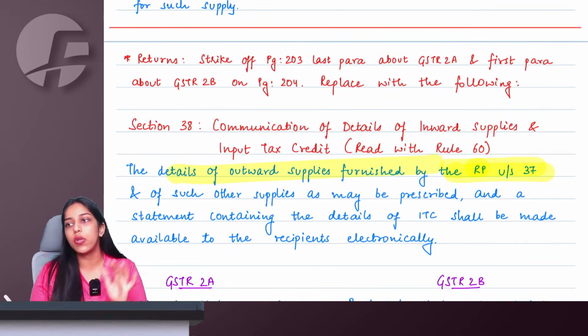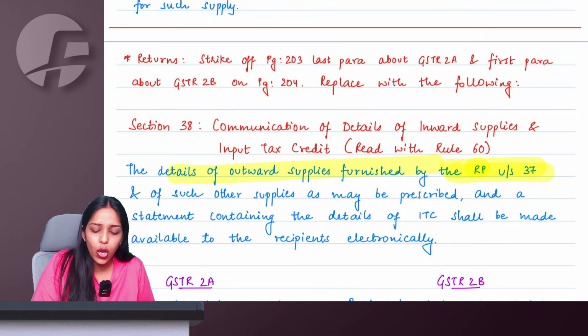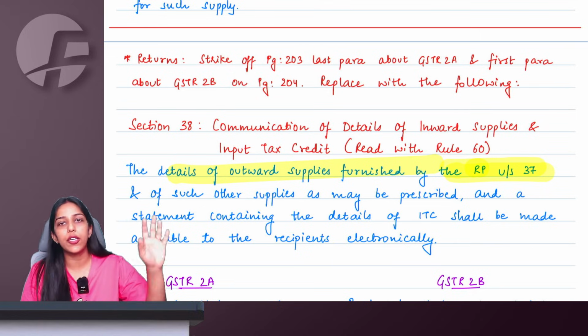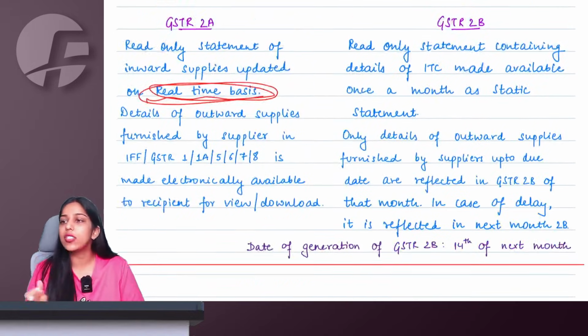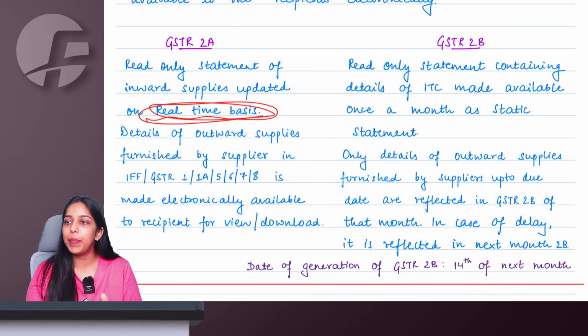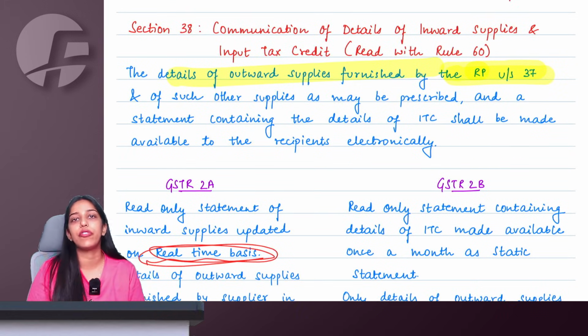So if you are using version 6 or 7, on page number 203 and 204, you have to strike off the paragraphs related to 2A, 2B and attach this page, because this is cleaner and better in the presentation, and plus we have to add the reference of section 38. Right, ma'am, done.